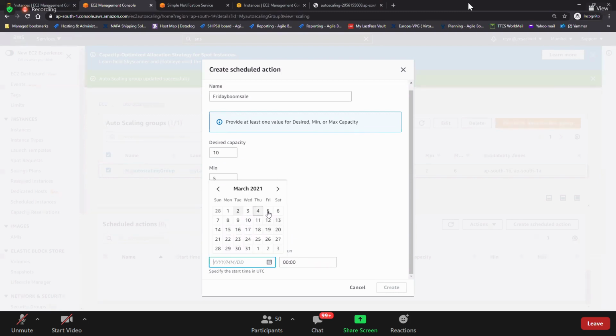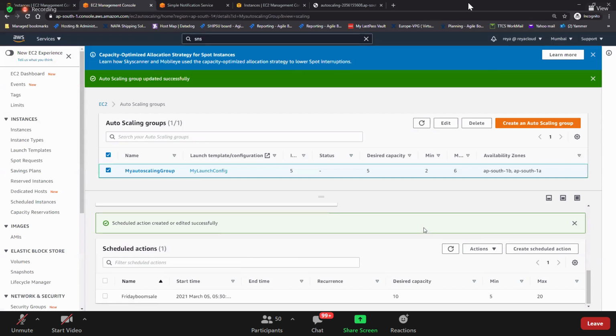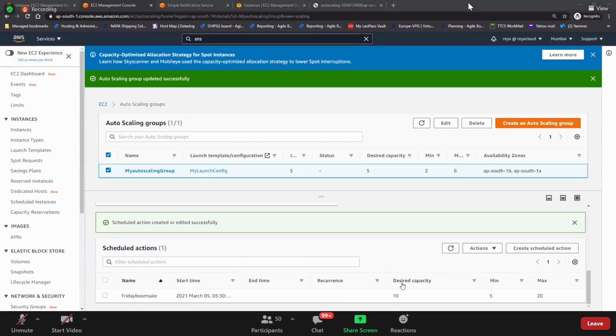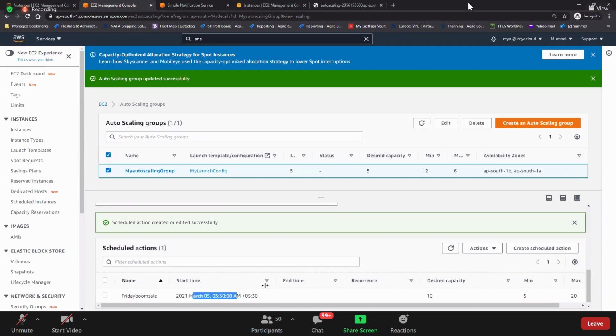Next Friday, coming Friday. Great. Do you see that? So coming Friday, exactly at this time, you will have 10 machines additionally launched. Got this? So this is called scheduled scaling, but I'm going and deleting it.